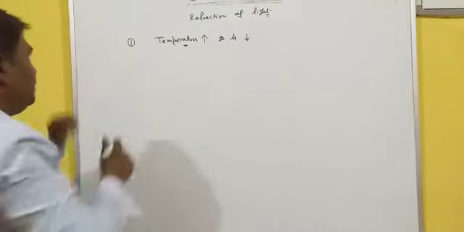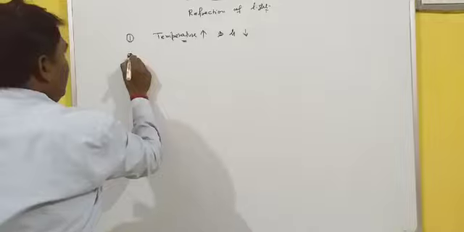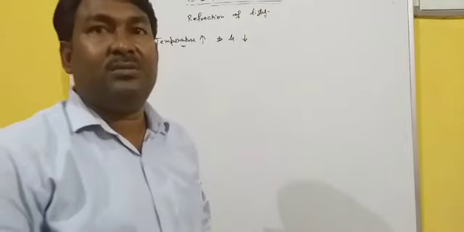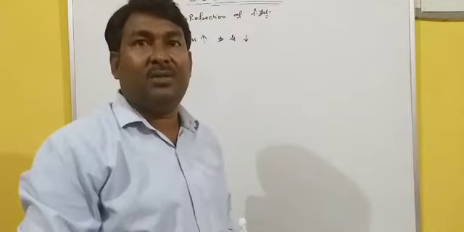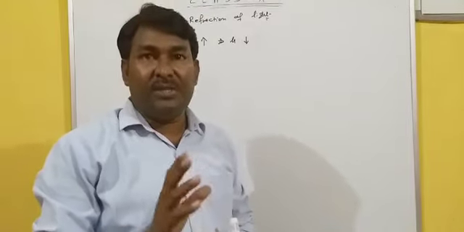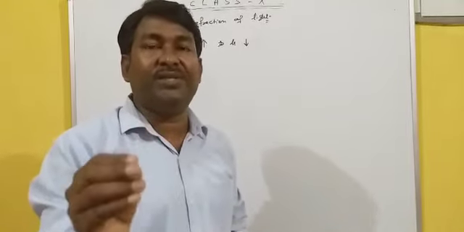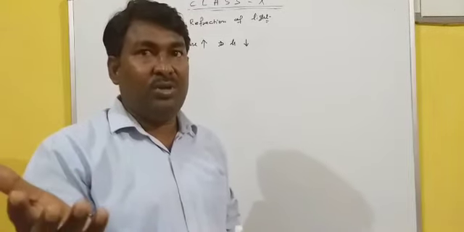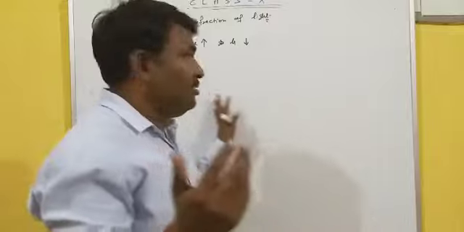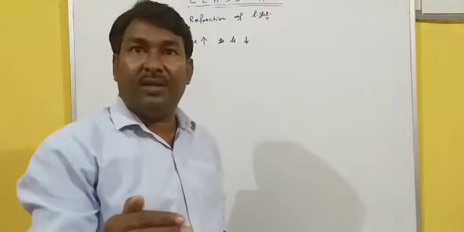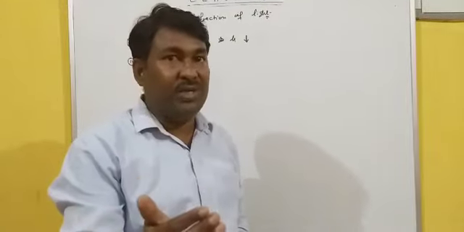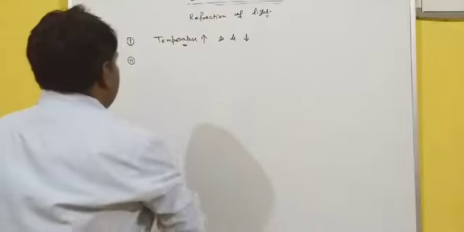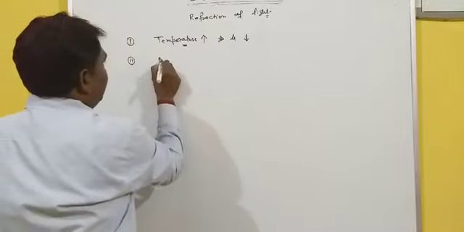This is the trend. Now, second, nature of the medium. This is the most important factor. Nature of the medium means when a medium is optically denser, its refractive index is more. When a medium is optically rarer, its refractive index is less. This is the nature of the medium.